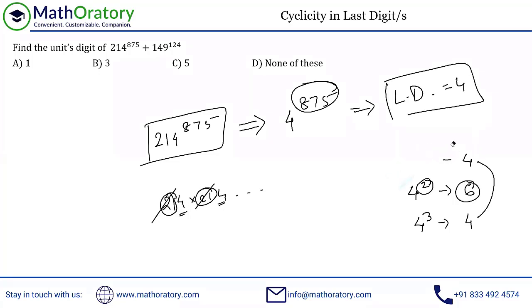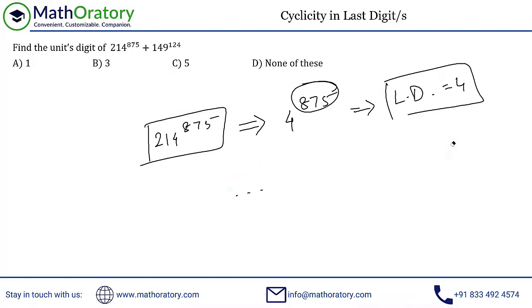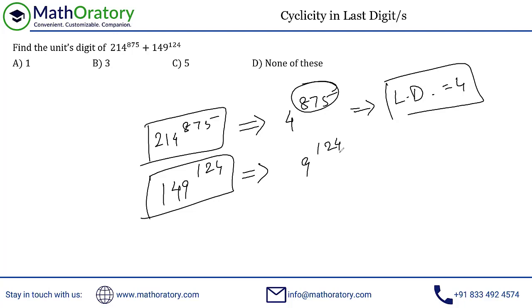Similarly, you can calculate for the second part. You have 149 to the power 124. So that is nothing but 9 to the power 124. Same logic. The 14 is not going to impact the last digit any which way. Again, if you check the cycle of 9, so 9 to the power 1 is ending with a 9. 9 square ends with a 1. So if it ends with a 1, 9 cube should end with a 9 again, right? Because 9 cube is nothing but 9 into 9 square. So this also has a cycle of 2. After every 2 powers, you're getting the same last digit here.